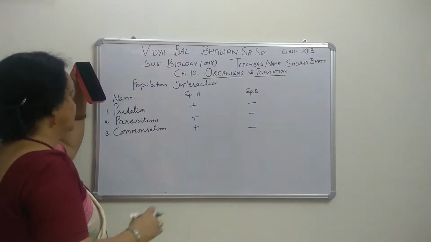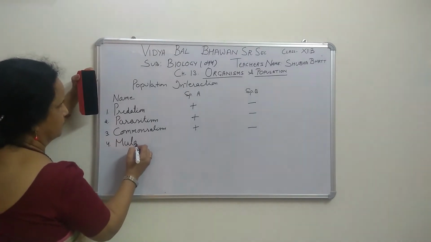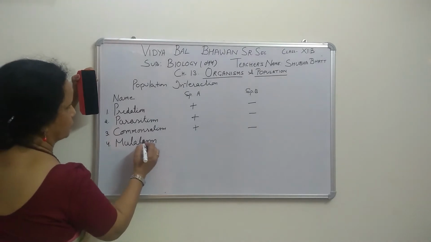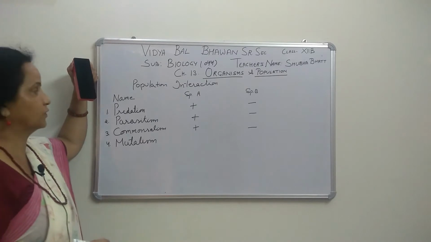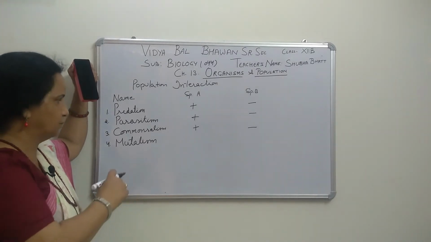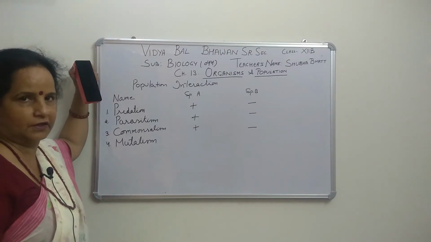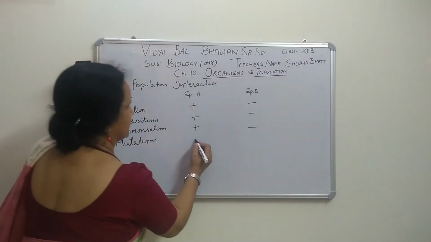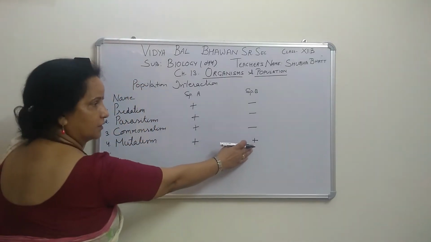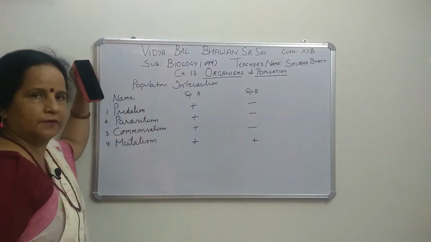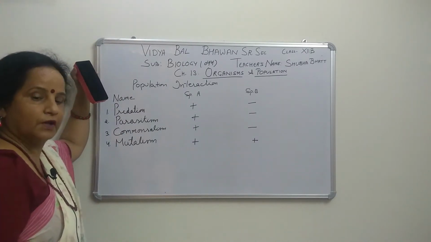The fourth one is mutualism. Another form is also called symbiosis. You know about symbiosis, where both are benefited. Mutualism means mutual understanding; both benefit from each other. Both are plus, and neither can survive without the other. So both have a mutual understanding. This is mutualism.